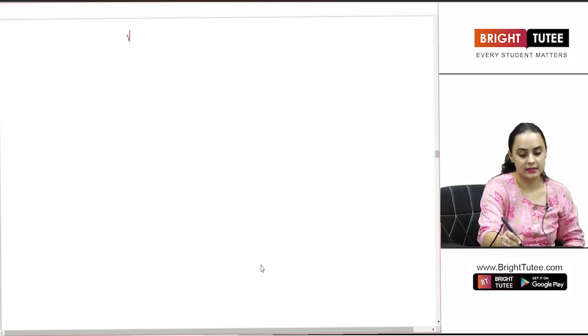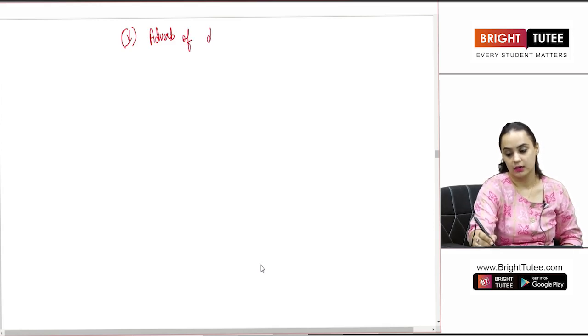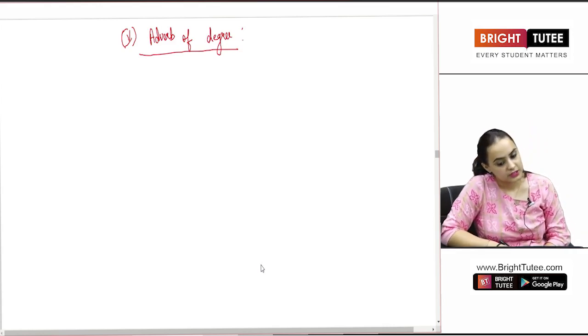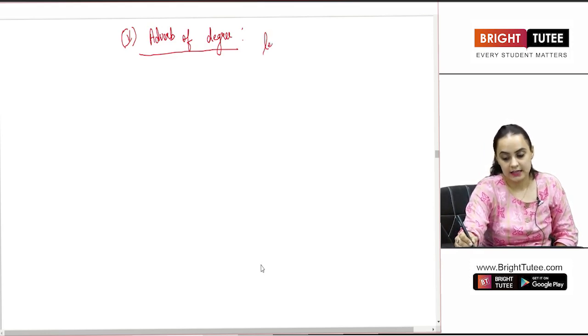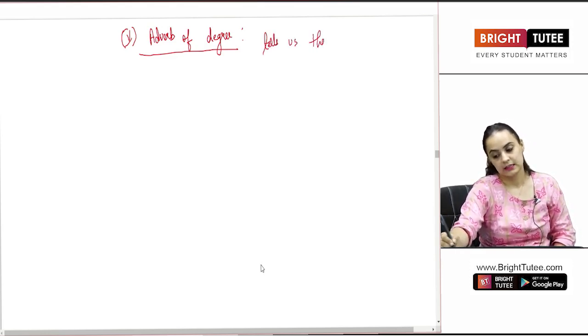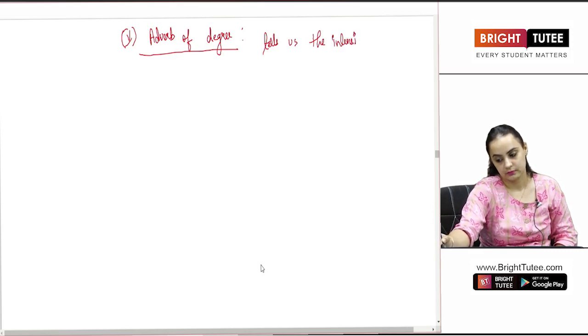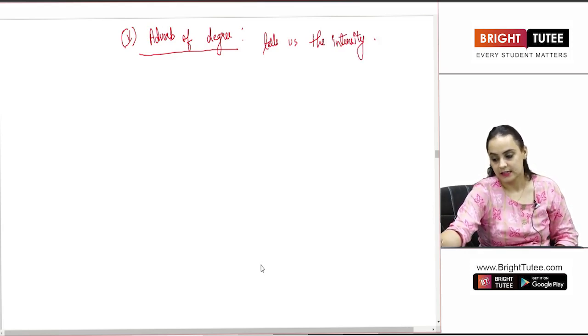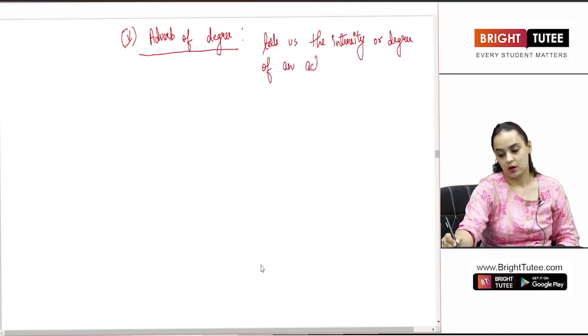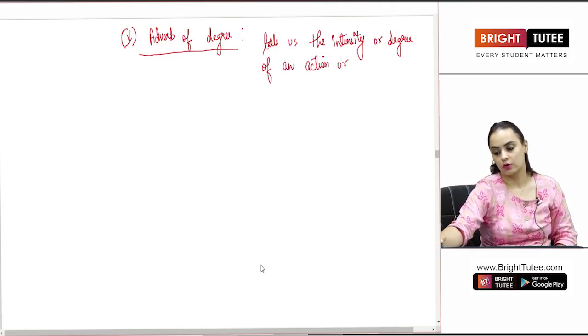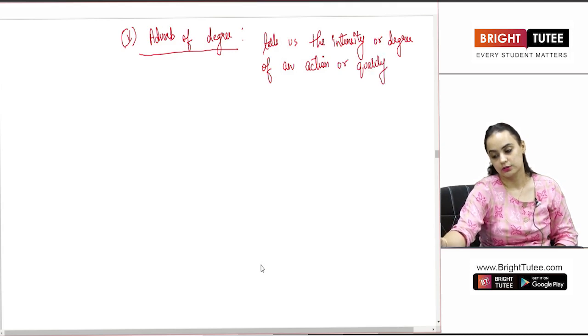The next is adverb of degree. What is an adverb of degree? Adverb of degree tells us the intensity or the degree of an action or quality.